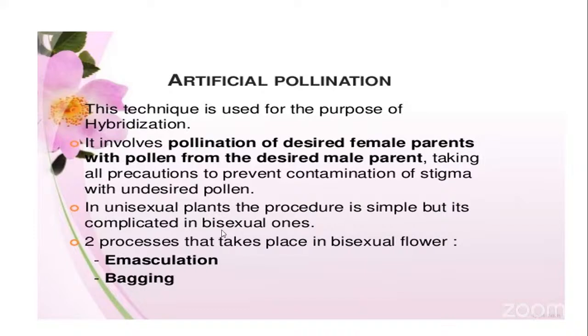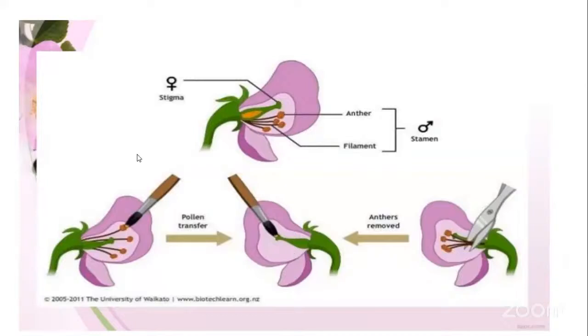But in bisexual flowers, where there are anthers as well as the stigma, self-pollination has to be avoided. In such a case, two processes can be carried out in a bisexual flower: one is called emasculation and the other is called bagging.